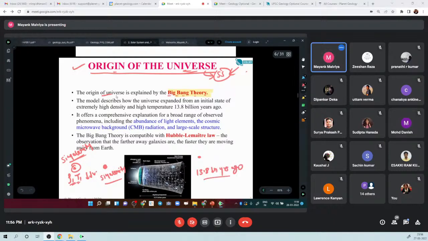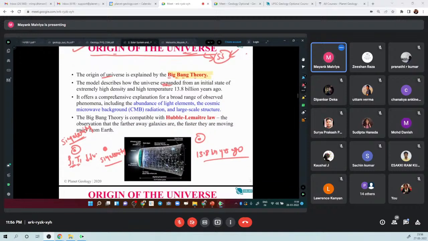Around then there was an explosion, an expansion from this single point, and from there the whole universe expanded, and it is what we have.